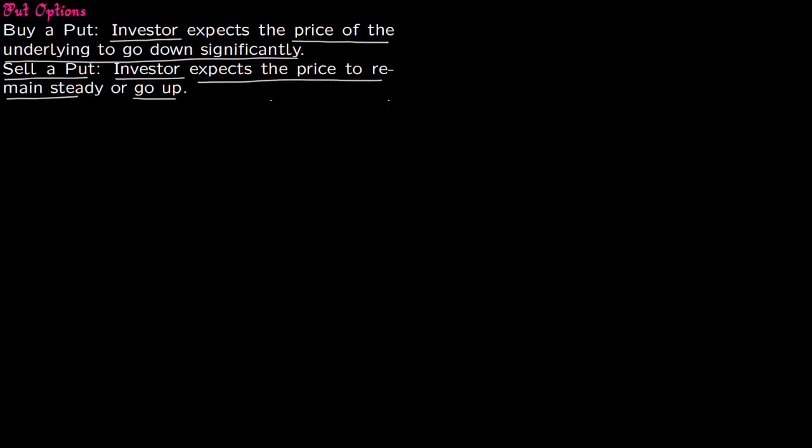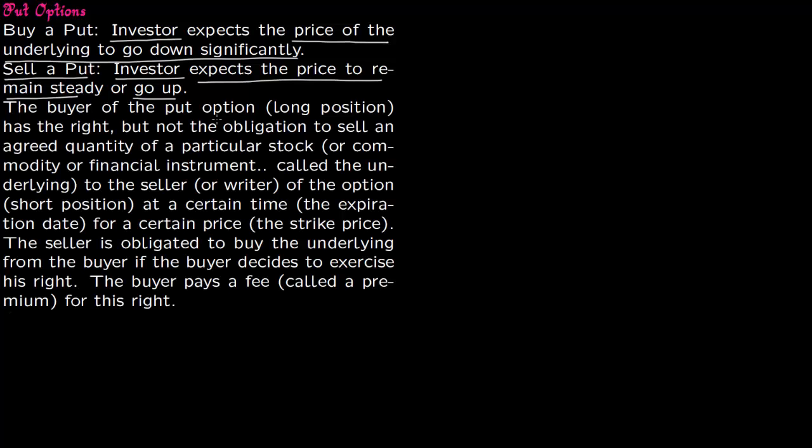So now let us describe put option. The buyer of the put option, that is in the long position, has the right but not the obligation. So he does not have the obligation, but he has the right to sell an agreed quantity of a particular stock. This particular stock could also be a commodity or a financial instrument. So instead of particular stock, you can say particular underlying. So the buyer of the put can sell a particular underlying to the seller.